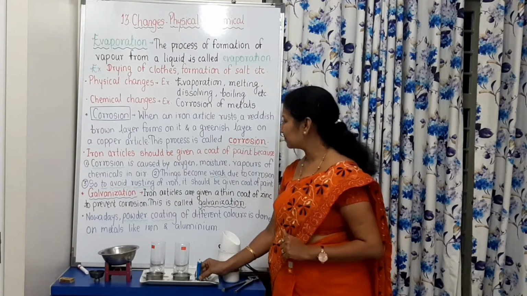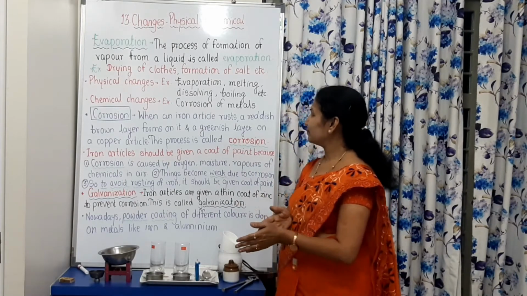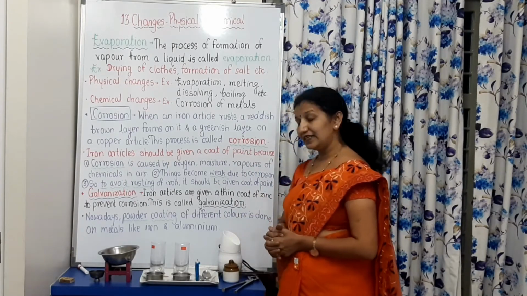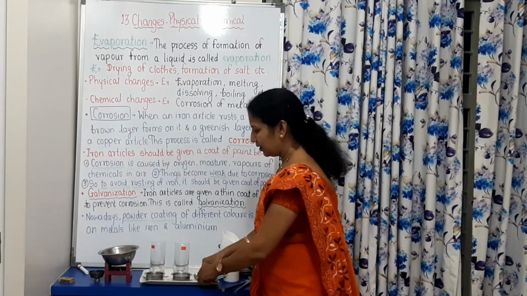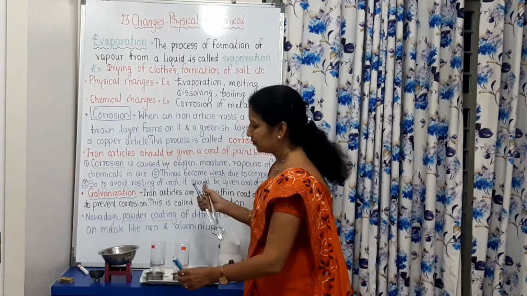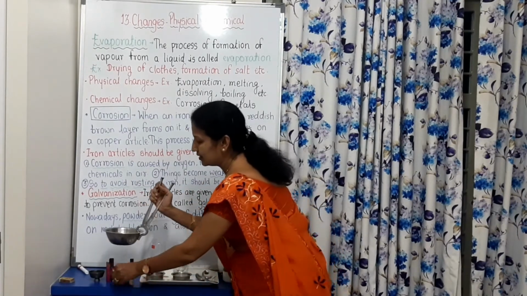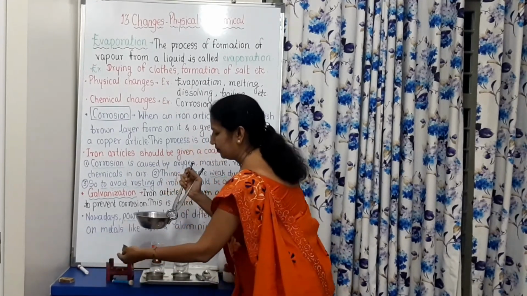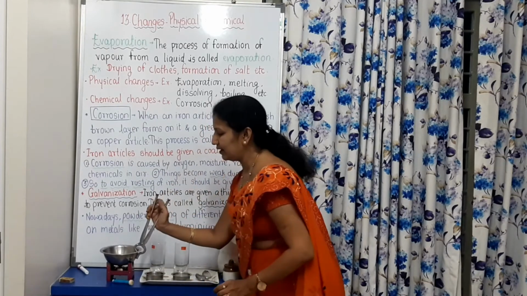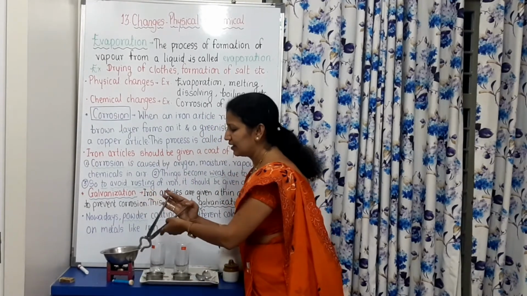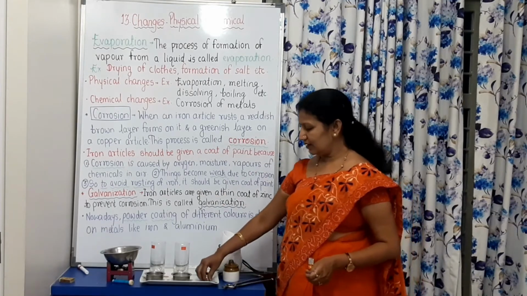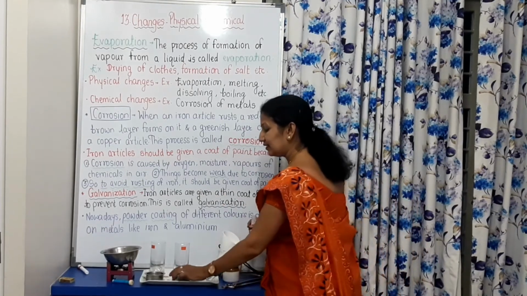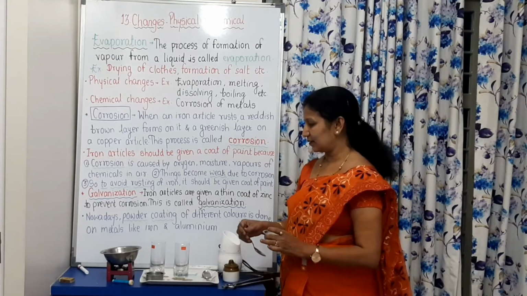Now, the next one is dissolving. For dissolving, we have to take two kinds of substances, soluble and insoluble. But as we are going to see, for dissolving here, we are taking soluble substances.